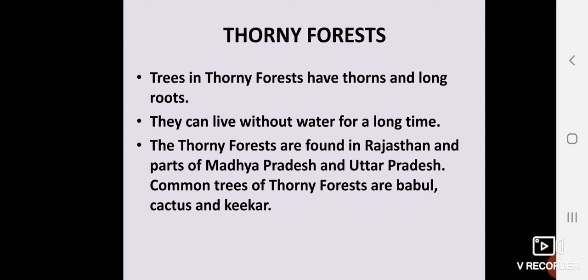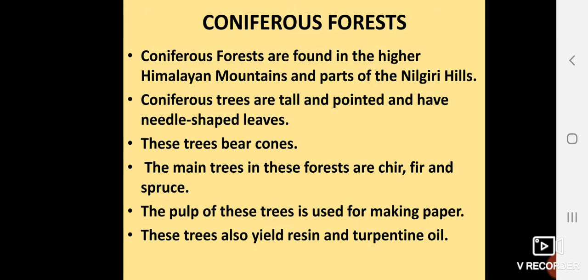It is mainly found in Rajasthan and parts of Madhya Pradesh and Uttar Pradesh. Common trees are babool, cactus, and kikar. These are the common trees which are found in the thorny forest. And thorny forest you can see in Rajasthan, some parts of Madhya Pradesh and Uttar Pradesh.